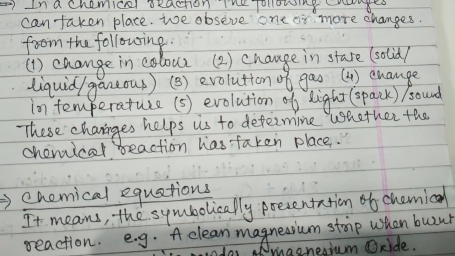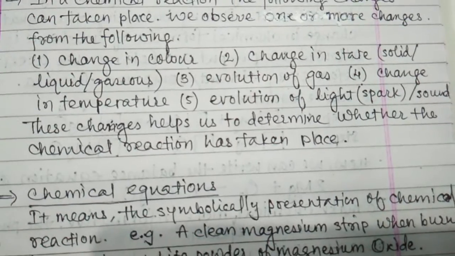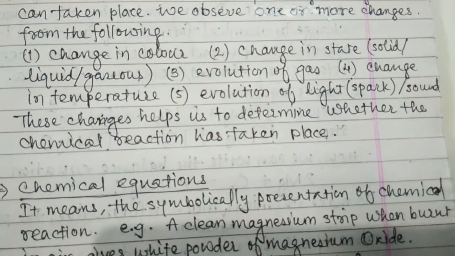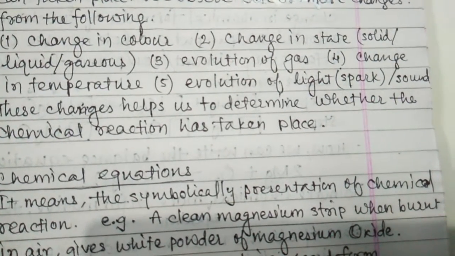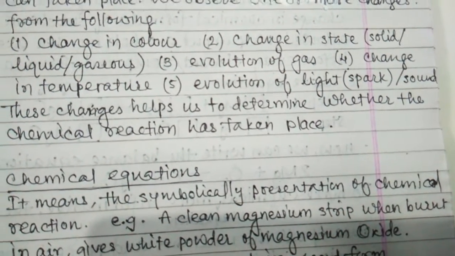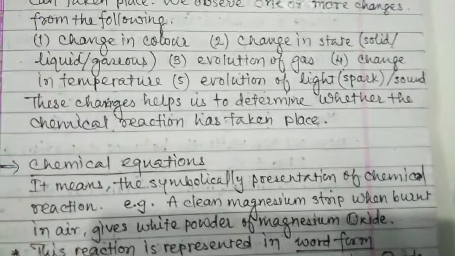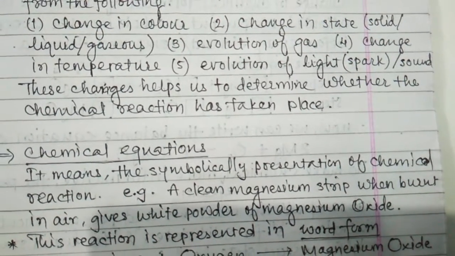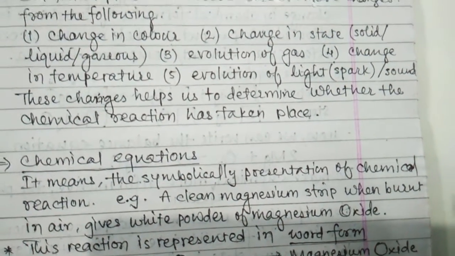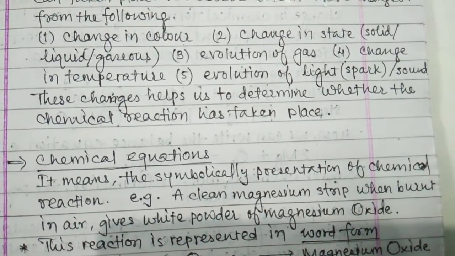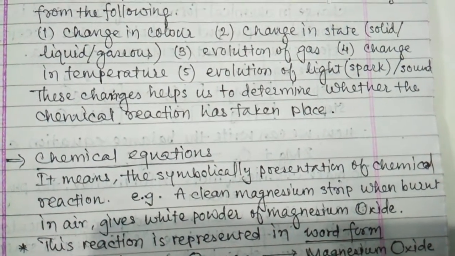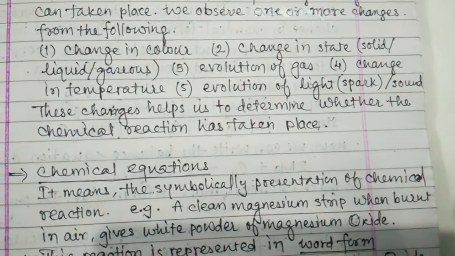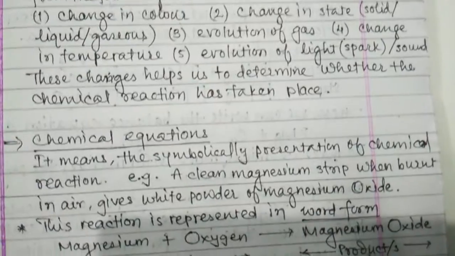Evolution of gas: sometimes gas is evolved. Change in temperature: heat is evolved or absorbed. Evolution of light or spark or sound. So these changes we observe in the chemical reaction help us to determine whether the chemical reaction has taken place. So during a chemical reaction, these changes will occur.